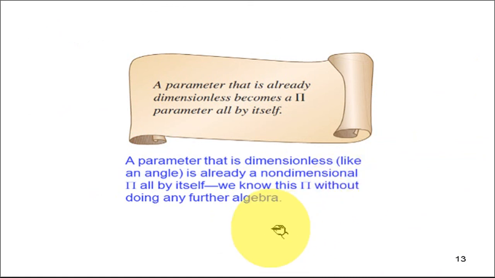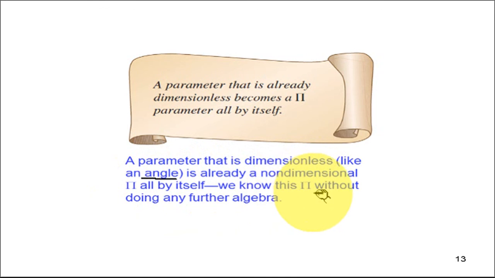Also you should note that a parameter that is already dimensionless in a given problem becomes a pi parameter all by itself. For example, angle doesn't have any unit or dimension, so angle is already a non-dimensional pi all by itself.